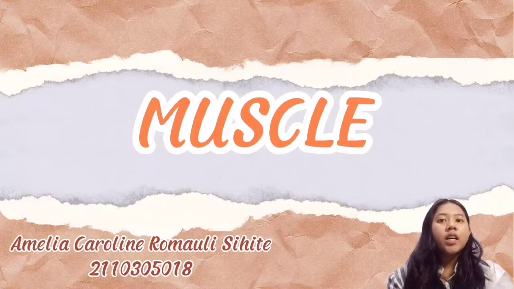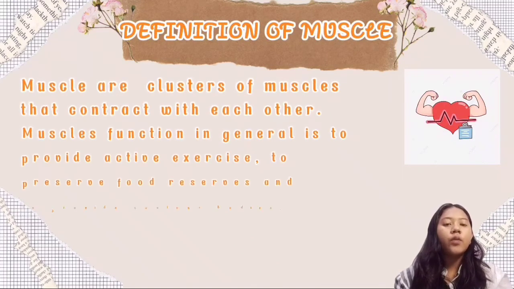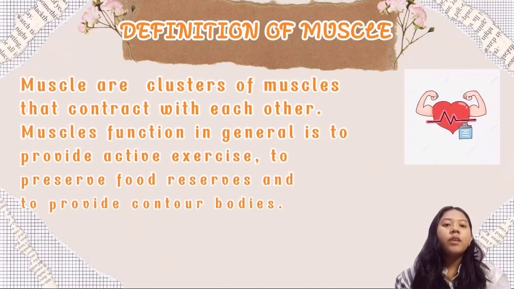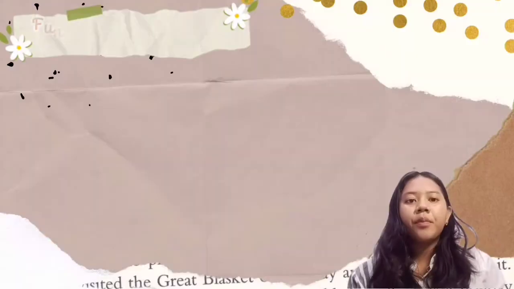Here I will briefly present about muscle. Definition of muscle. Muscles are clusters of muscle fibers that contract. Muscle function in general is to provide active movement, to preserve food reserves, and to provide body contours.